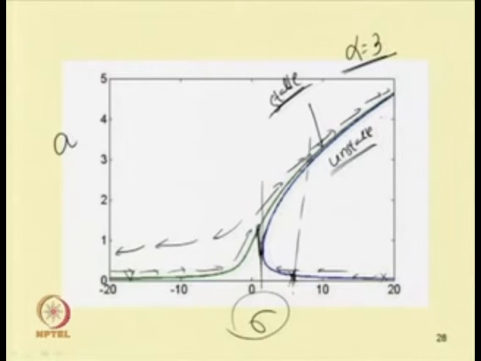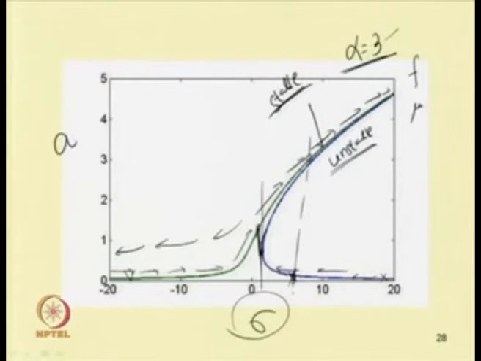Similarly, this is for a typical value of alpha equal to 3, and for a small value of mu it has been plotted. We have a MATLAB code by running which you can find the different types of response for different values of alpha, the forcing function f, and mu.